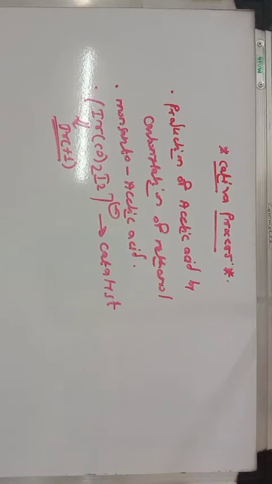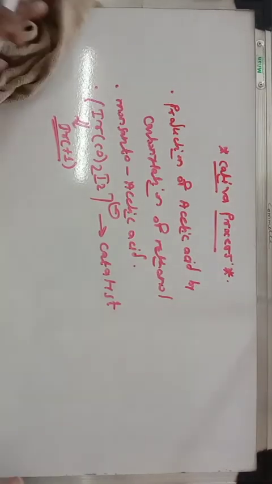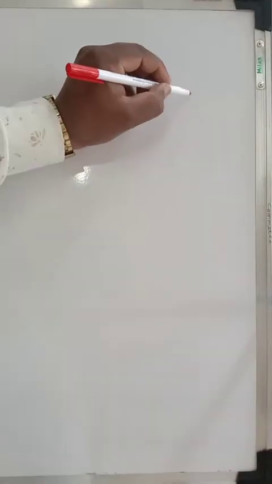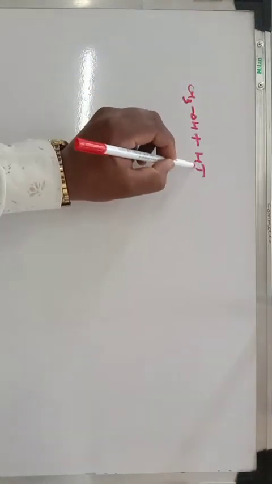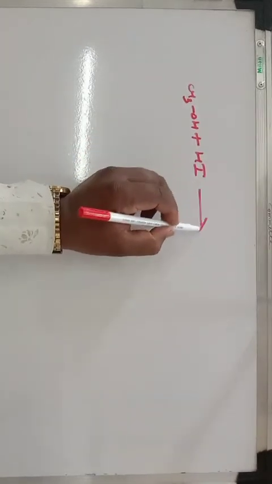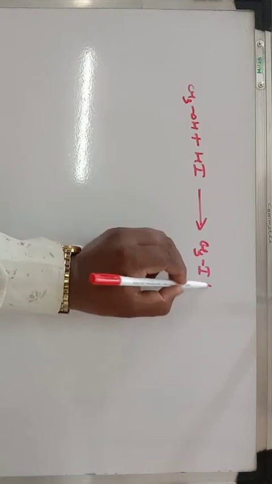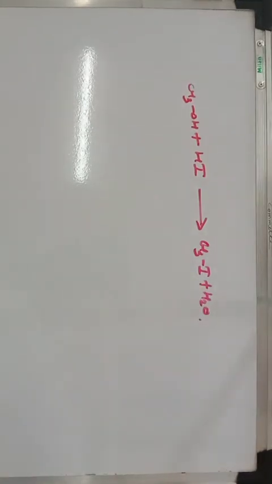So let us discuss the catalytic cycle for this Kataeva process. Initially, this methanol, that is CH3OH, will react with hydrogen iodide, HI, to give methyl iodide plus water. This is a simple reaction, that is reaction of alcohol, methanol, with hydrogen iodide to give methyl iodide plus water, and then this methyl iodide is used for the catalytic cycle.